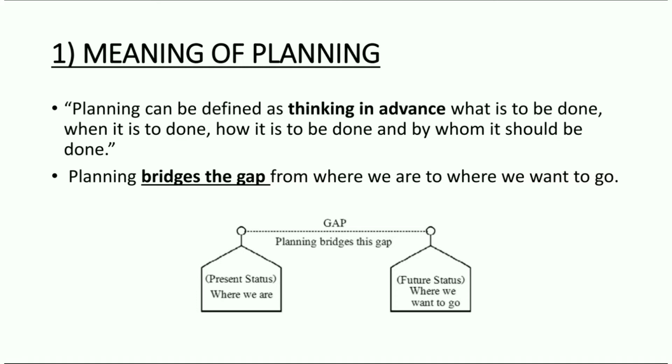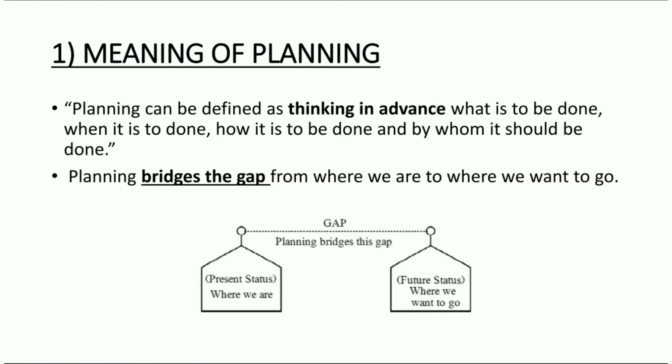There are in total 5 functions of management that every manager has to perform: planning, organizing, staffing, directing, and controlling.